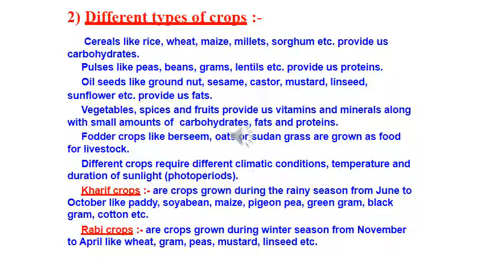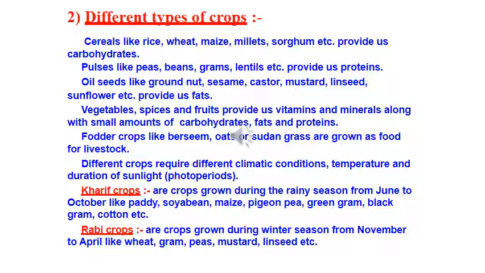different crops require different climatic conditions, temperature and photo period for their growth and completion of their life cycle. Now here, as you all know, the crops are grown in the different seasons, because some crops need more amount of water, some crops need less amount of water. Okay. So here we have to ensure that we are growing crops according to the season. So as they have mentioned here in the textbook, please all of you read the textbook, page number 204. Different crops require different climatic conditions, temperature and photo period.